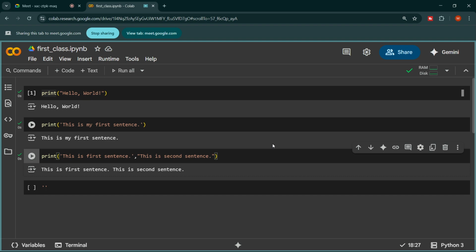So putting the comma is compulsory if you want Python to work as you expect. And so on, we can put further commas, we can use more commas, and we can write more sentences together, right? So is this clear? This is a very simple thing which we usually study in the first class. If this is clear, then we will move on to the next topic.